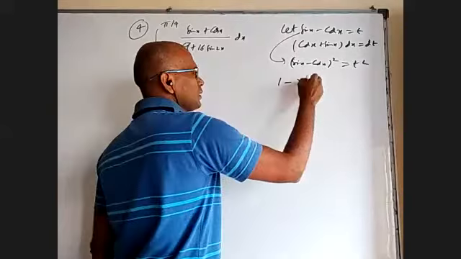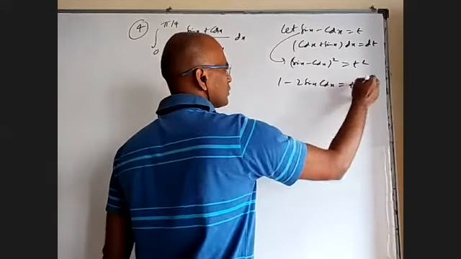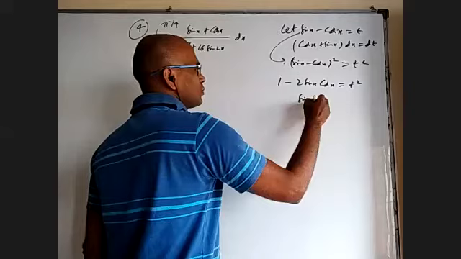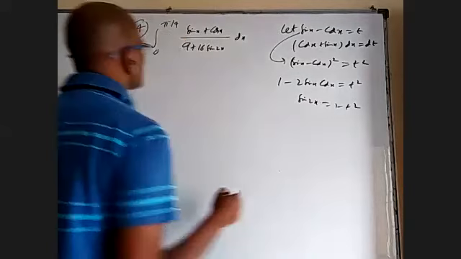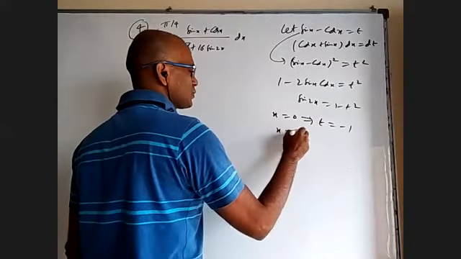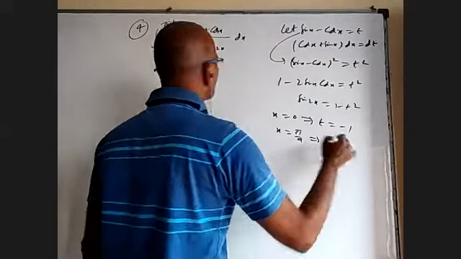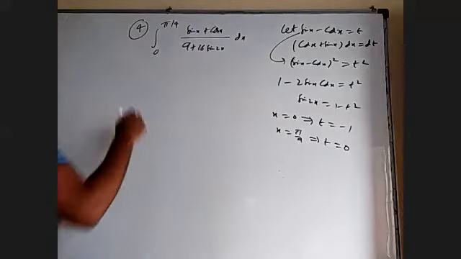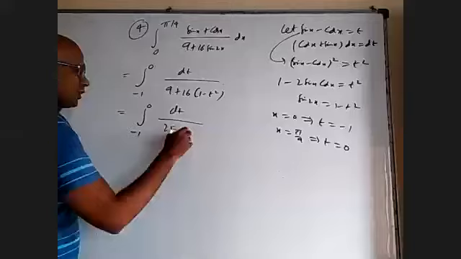That is 1 minus 2 sin x cos x is t square. And sin 2x I can write as 1 minus t square. And the limits, when x is 0, t is equal to minus 1, and when x is pi by 4, t is 0. So by 25 minus 16.